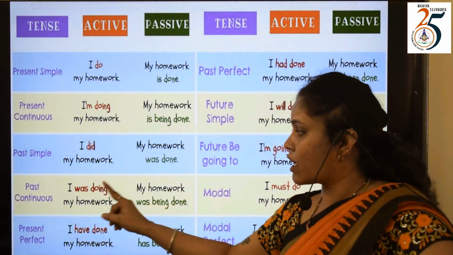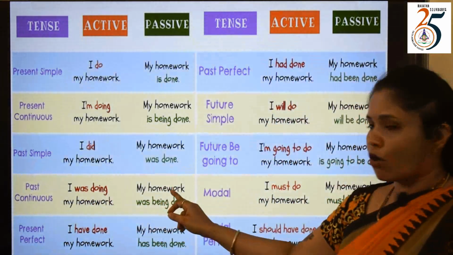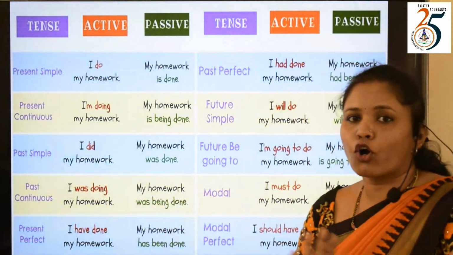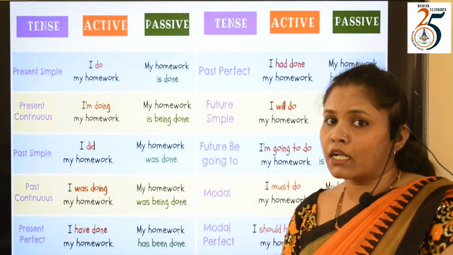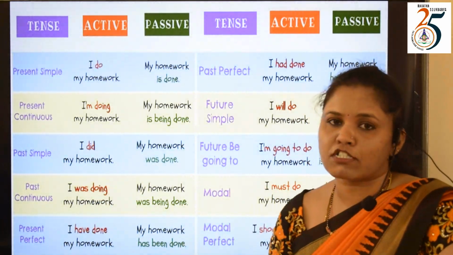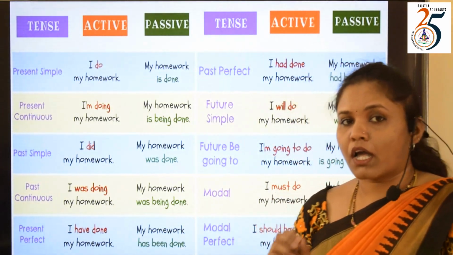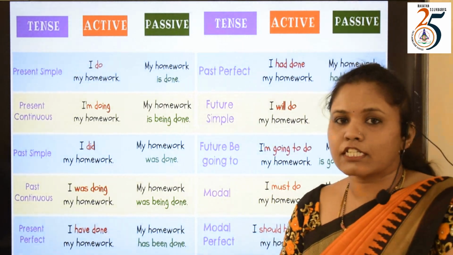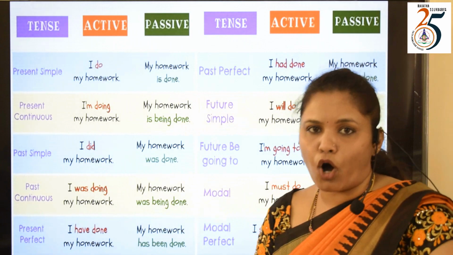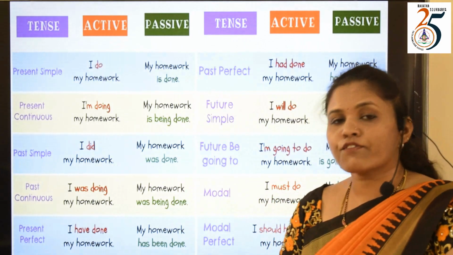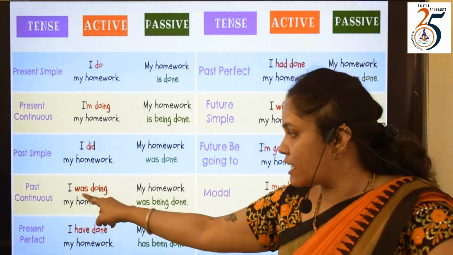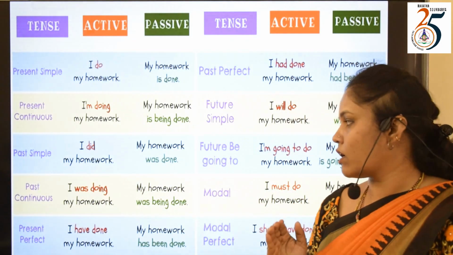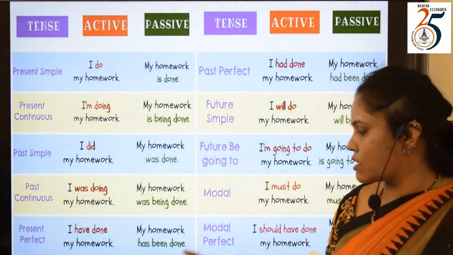Next, past continuous. "I was doing my homework." So here, "My homework was being done." I hope the sentence is very clear now. And why are you using "being"? Because the sentence is continuous in active form. And why are you using "was"? Because it is in past form. Active sentence, if it is in past form, you use was or were as auxiliaries. If the sentence is in present form, then you use is, are or am as auxiliaries.